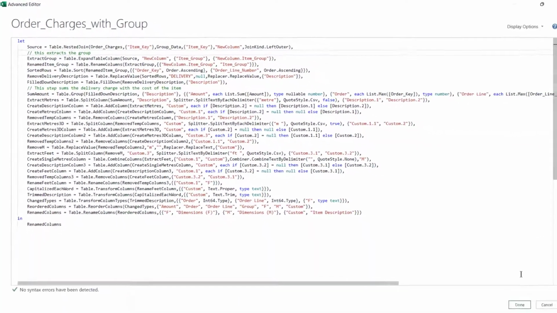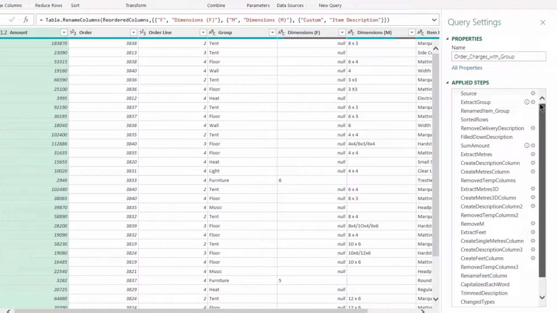And then we can click done. And now you can see we've also got a little information sign on extract group, which says this extracts the group. So can we enter more involved comments? Well, let's see what happens if I enter a comment. Say we wanted to indicate that we'd quite like to combine some of these at a later date.